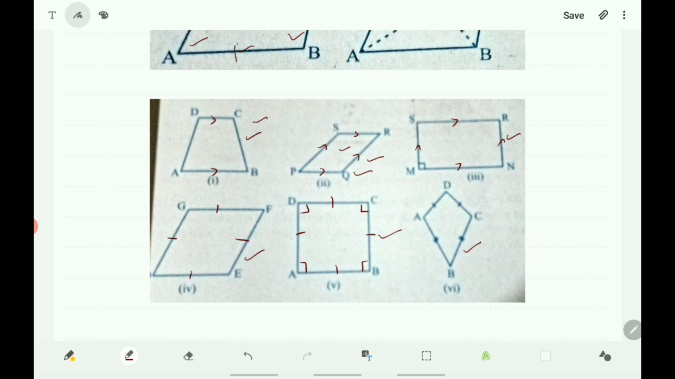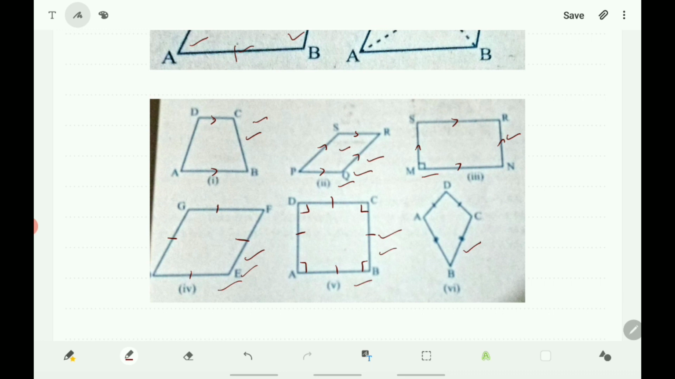And in a parallelogram, both pairs of opposite sides are parallel. The second, third, fourth and fifth figures are all parallelograms, and here both pairs of opposite sides are parallel and also equal. And these four figures have some common properties, and the rectangle, rhombus and square also have some special properties.